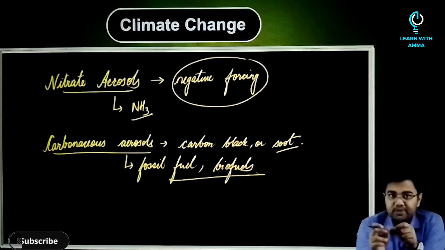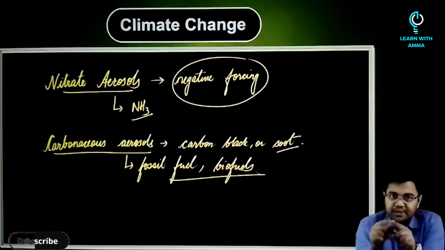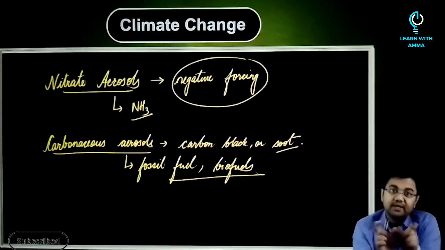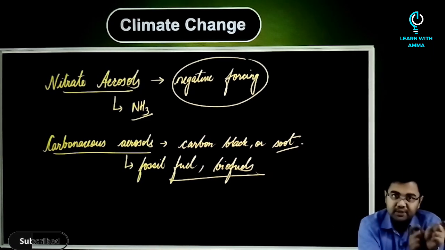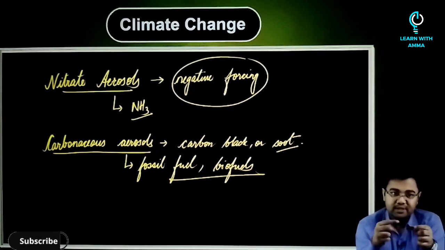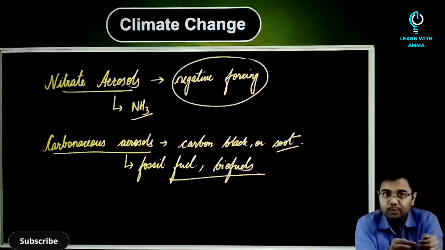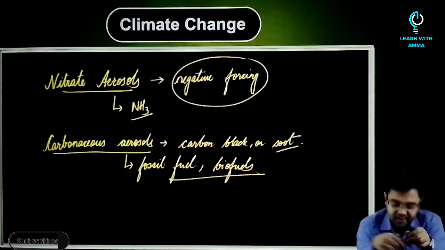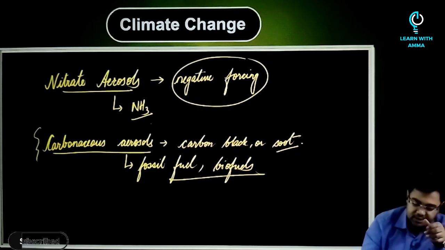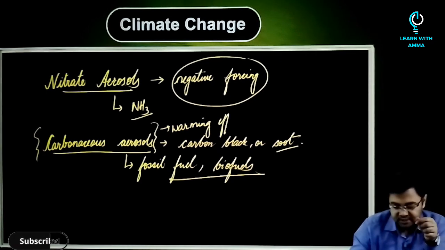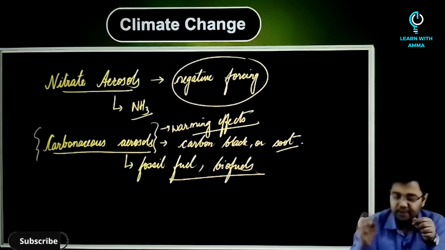So just to remember that when we say aerosols, aerosols are not associated with global warming, but they are associated with climate change. Okay, so there is a difference, as we just discussed in the beginning of climate change, that we'll use two terms, climate change and global warming. Here we are saying that aerosols are agents of climate change and not an agent of global warming, except for carbonaceous aerosols, which would have a warming effect. All the other aerosols would have a cooling effect.